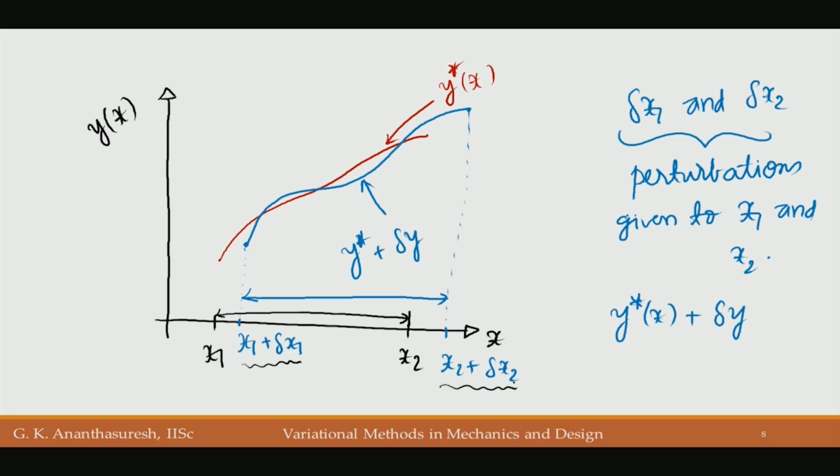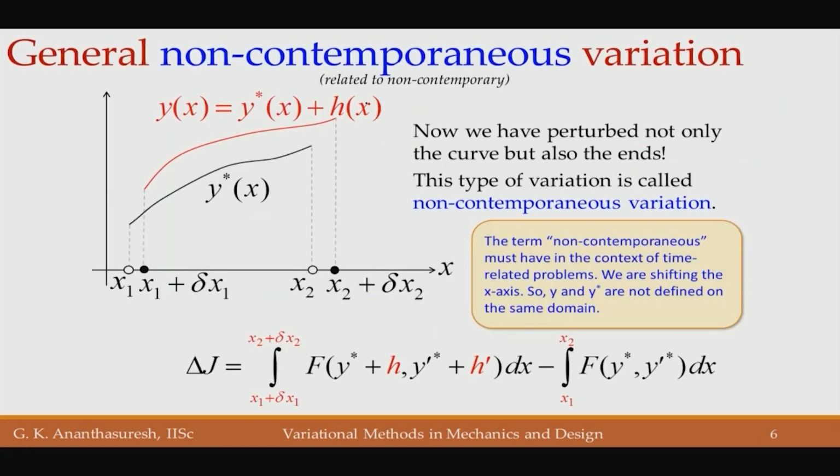It may look very complex at first sight, but once you understand this general variation that we talk about, the answer is actually quite simple. It is a profound concept, but a very simple one. We are perturbing the domain as well as the function, and that is what is shown here. It has a very fancy name, non-contemporaneous variation.